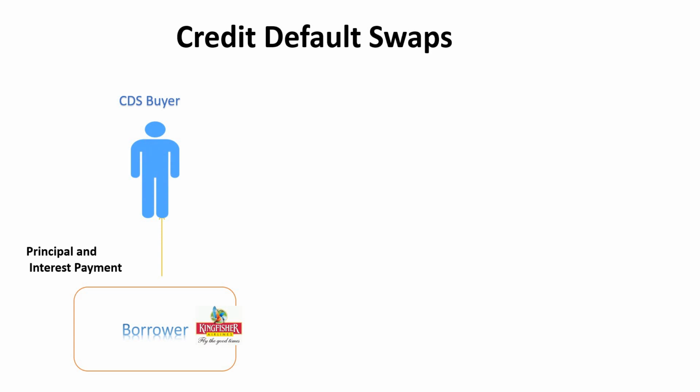Okay, let's talk about CDS. Let's say there's one company, Kingfisher, and there is one person who has given a loan to Kingfisher, and Kingfisher is paying principal and interest payments. So there's one party, the CDS buyer, who is getting principal and interest from Kingfisher, but he thinks that the company might become bankrupt. So what he does is decide to enter into a CDS agreement with Mr. Red.